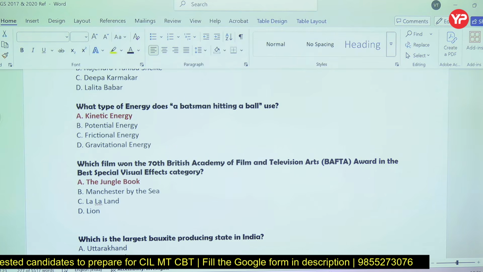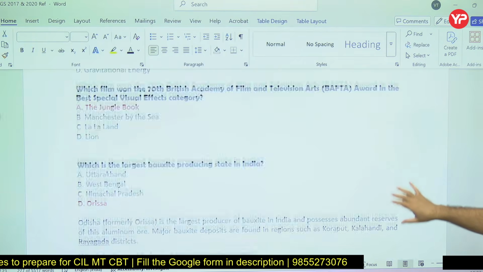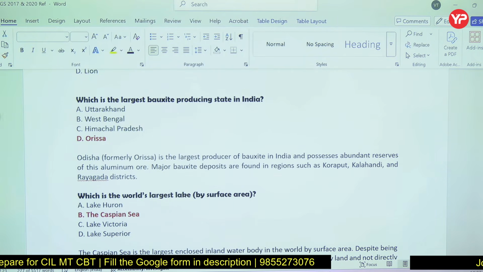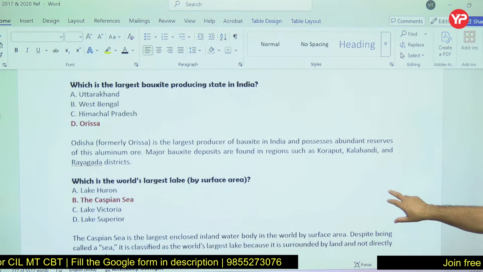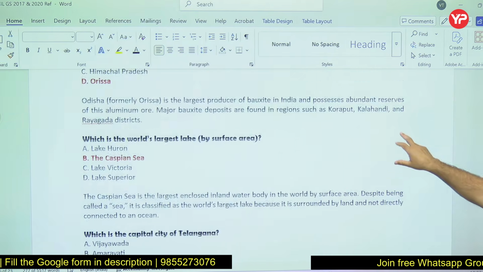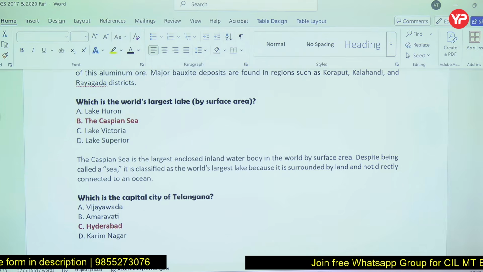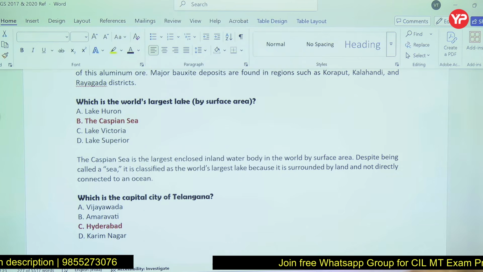Hitting a ball, that is kinetic energy, you people are aware of it. So British Academy Film Award, these are also things you should know. So Odisha produces maximum bauxite, and we should know which other states produce which other minerals. So world's largest lake, Caspian Sea, right? So that is the largest lake in the world.